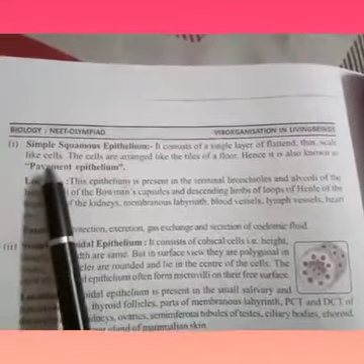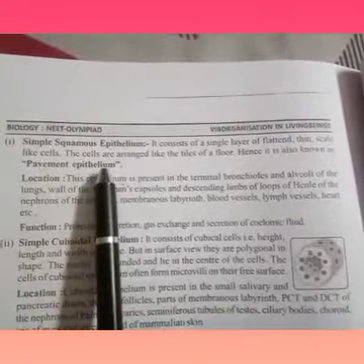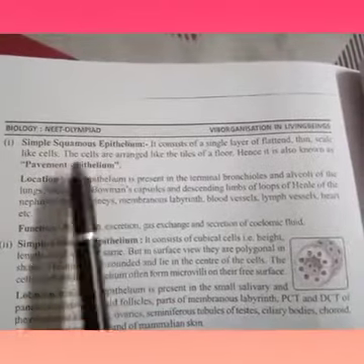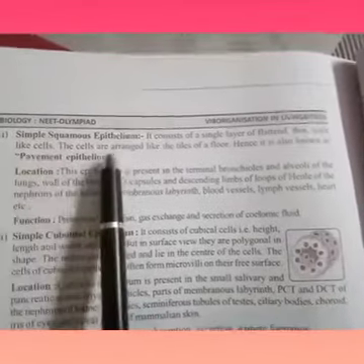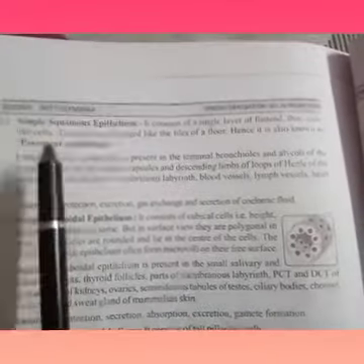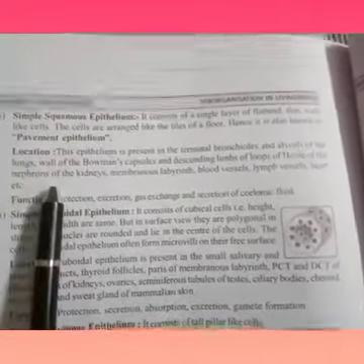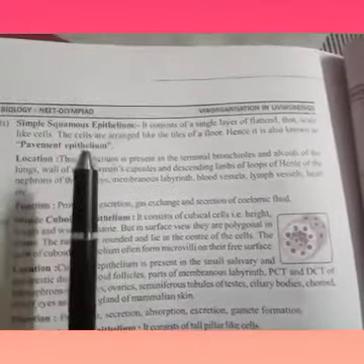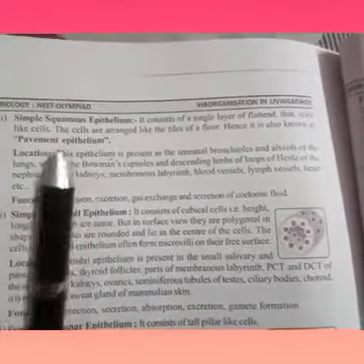It is also known as pavement epithelium. For every type, there is a location and a function, so read carefully each and every point.